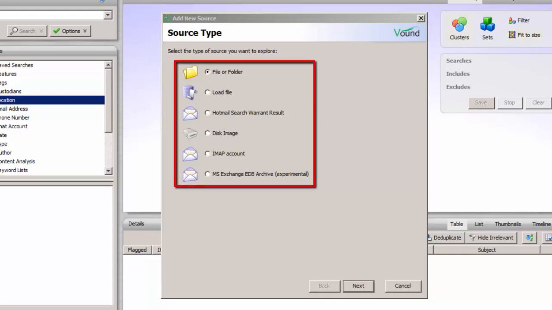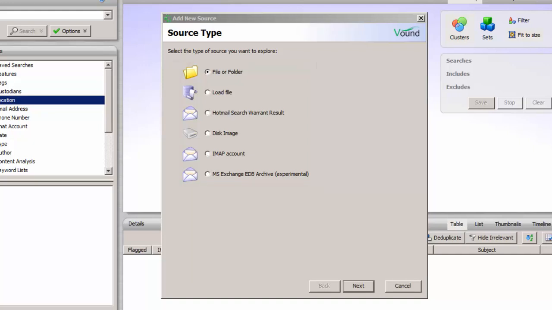Here you can add a variety of different types of data sources. The most commonly used option is File or Folder. File or folder includes the following source types: regular loose files such as Word documents, spreadsheets, PDFs, etc. Mail files such as PST, OST, MSG, Lotus Notes, etc. But not EDB files, as these are added to a case by using the Exchange EDB archive option. Also included are cell phone XML reports made by Cellebrite, XRY or Oxygen software, and SQLite databases such as Skype, etc.